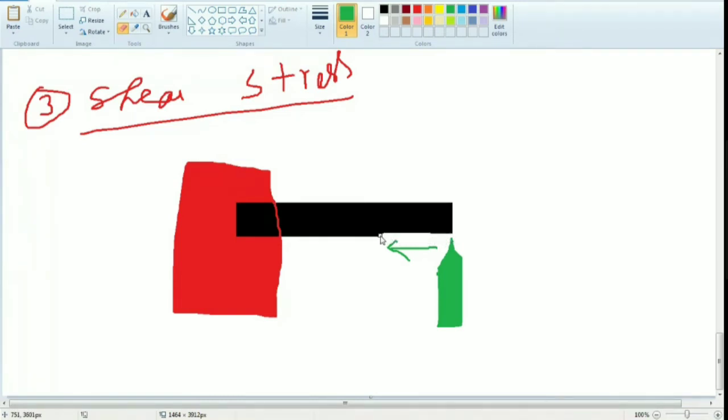Just observe the diagram properly, ma. It comes out like this, no? Small piece. The piece may be coming like this, no? Chip coming, no? Am I correct? Yes, sir. So failure occurs, no? Am I correct? Due to what? Shear load.